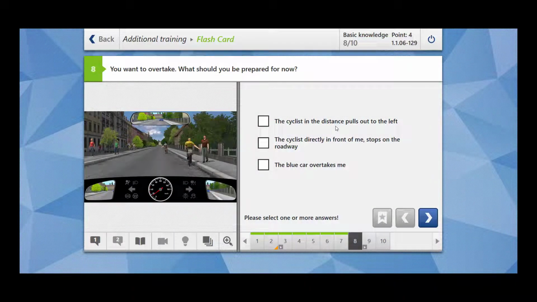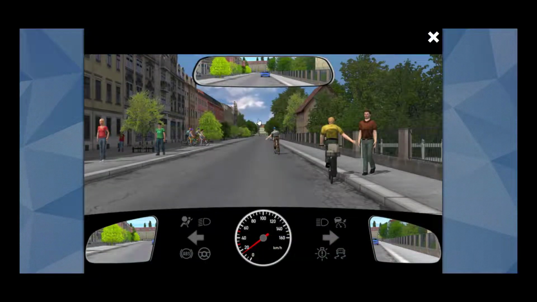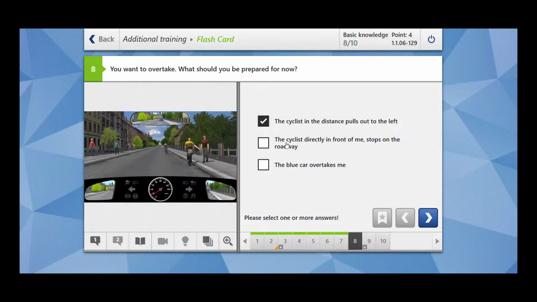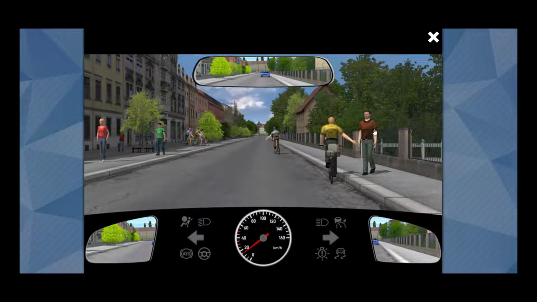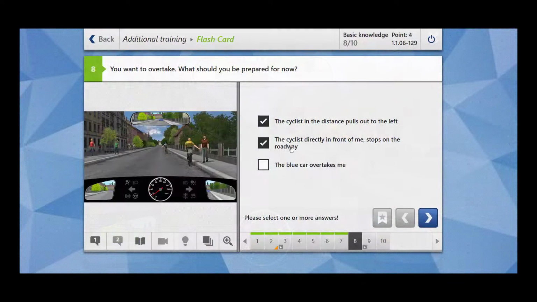The cyclist in the distance pulls out to the left. This is correct because this cyclist has already given the signal that he wants to pull to the left. The cyclist directly in front of me stops on the roadway. This could happen because this cyclist has given the signal and he is talking to this person. So he might stop. The blue car overtakes me. The blue car is too far from us.